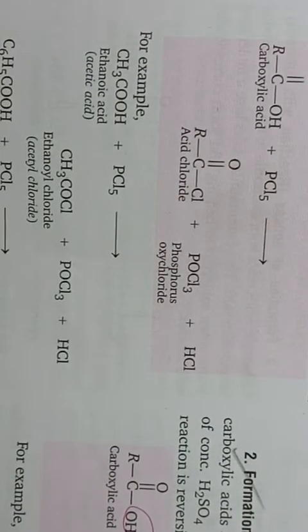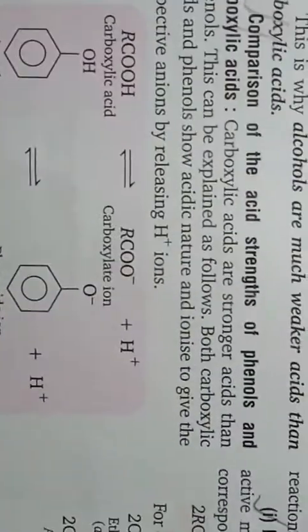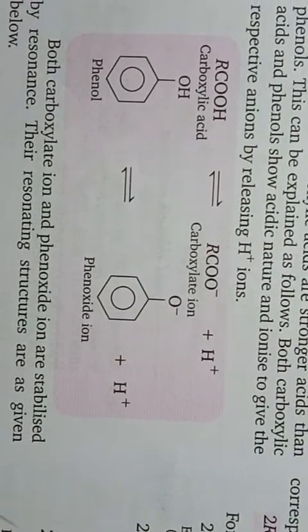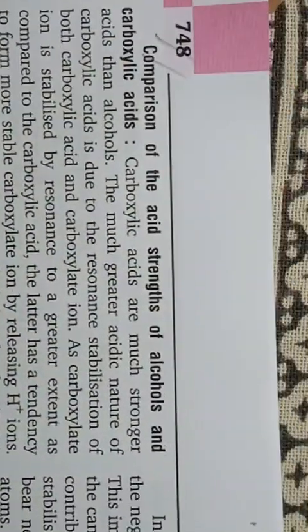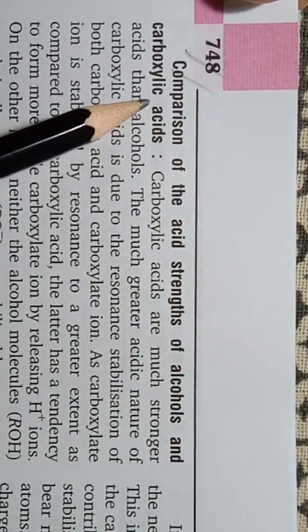Okay students, then comes the comparison of the acid strength of alcohols and carboxylic acids.